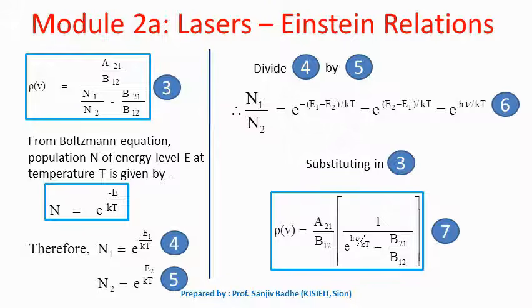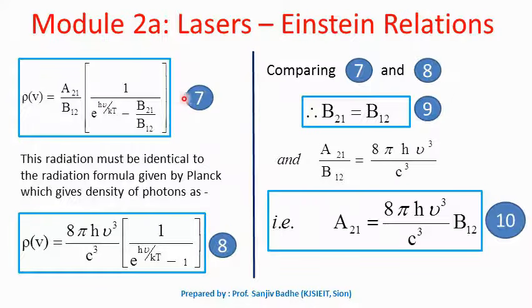So N1 upon N2 can be written as e raised to h nu by kT. Put it in equation number 3 and we get density of photons equal to A21 upon B12 into bracket 1 upon e raised to h nu by kT minus B21 upon B12. Call this equation number 7, which we obtained in the last slide.